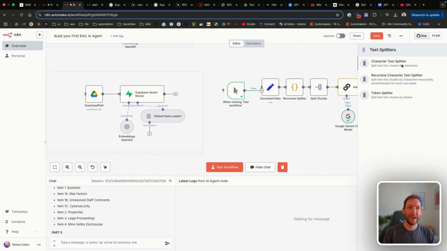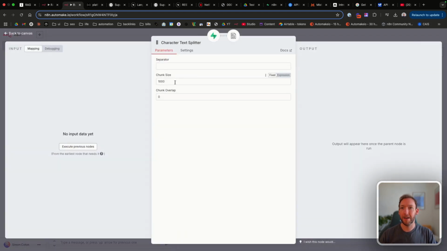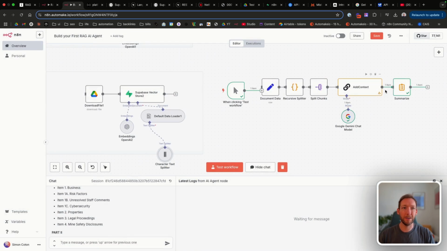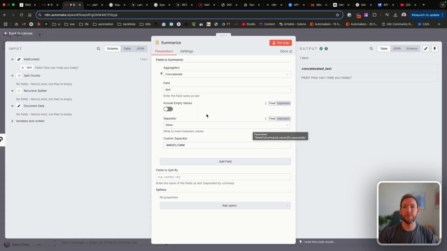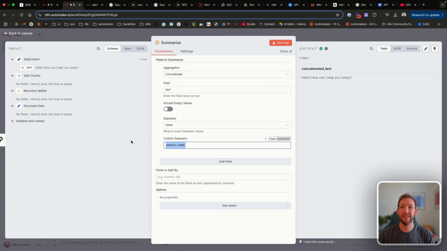We're going to start with a character text splitter. And now we're going to say, okay, let's do 550 again. And then the separator is going to be this custom separator. And the reason for that is because we're saying between all of the fields and all of the data that we receive, we're going to add this custom separator, which is split.